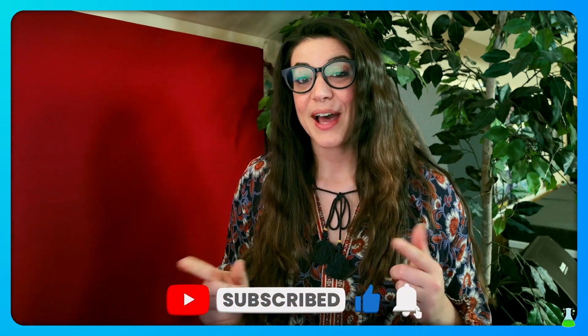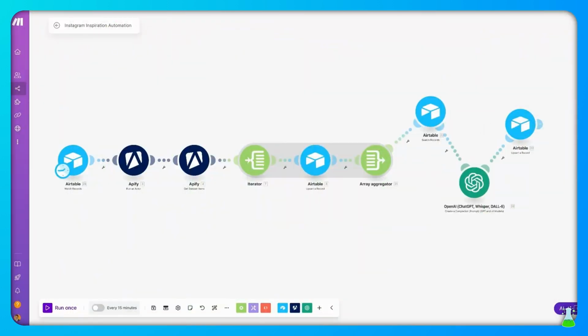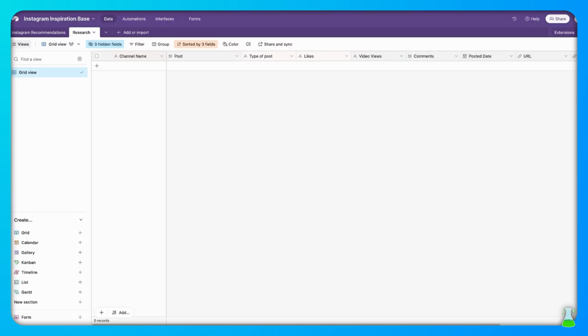All right. Let's hop into the automation and start building this bad boy. So here is a first look at the automation. For this automation, we'll be using Airtable, Apify, and ChatGPT. So let's go into Airtable first and see what we'll be building out over there.